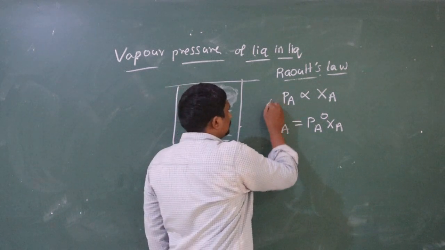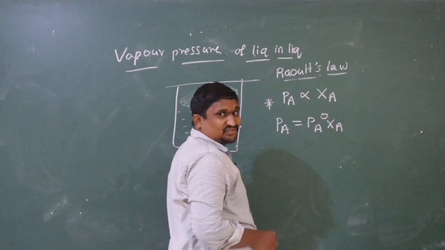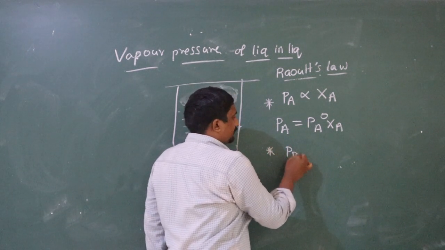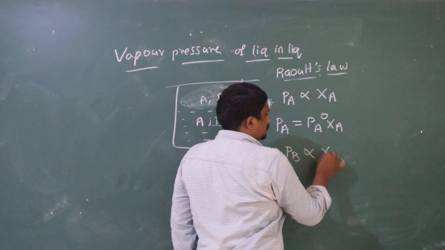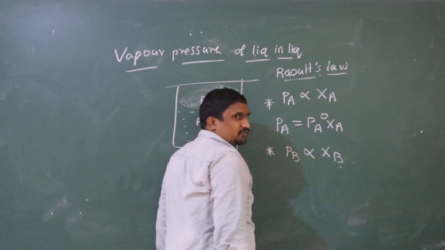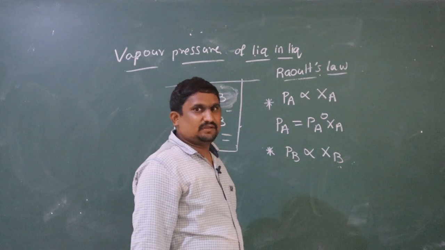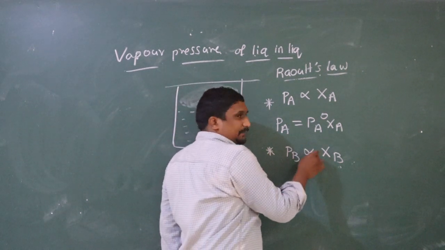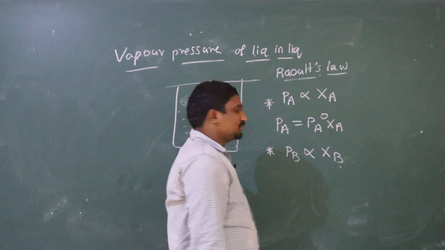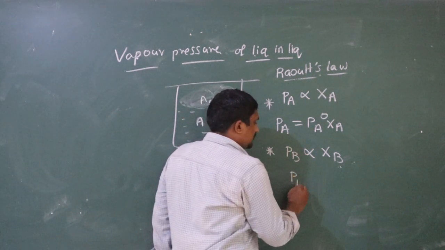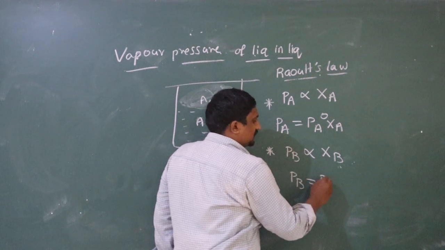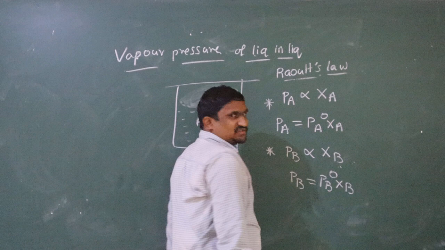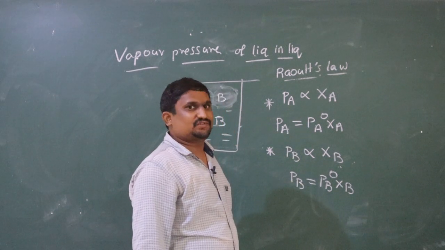Next, in the same manner, the partial pressure of B is directly proportional to the mole fraction of B, and if we remove this proportionality constant, PB is equal to PB naught into XB.